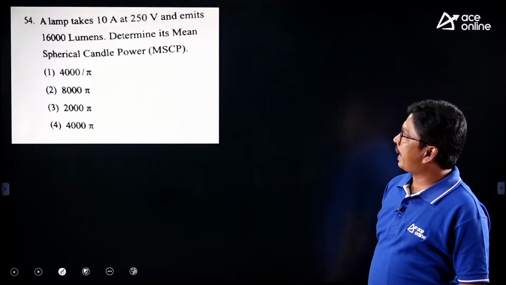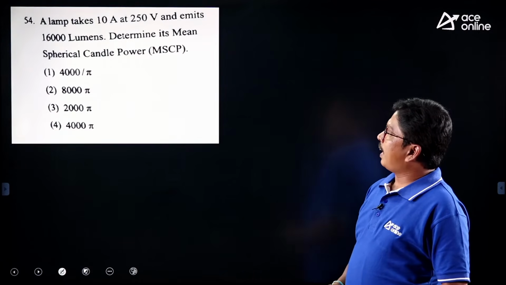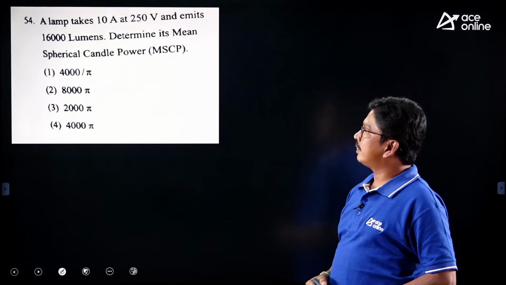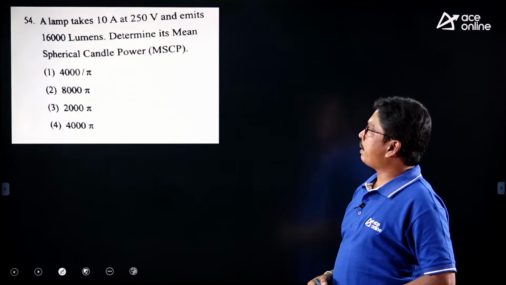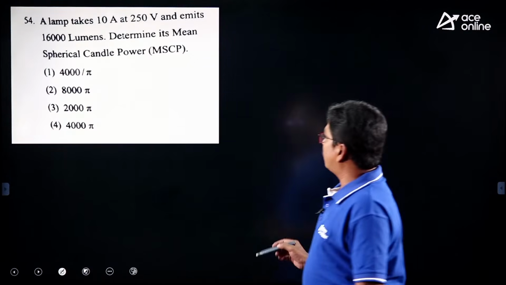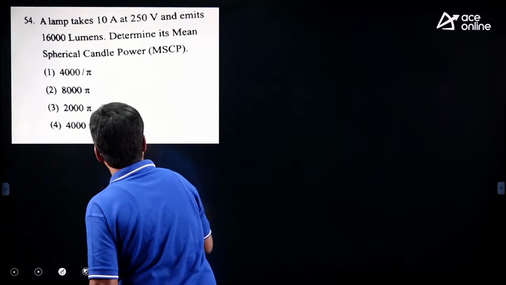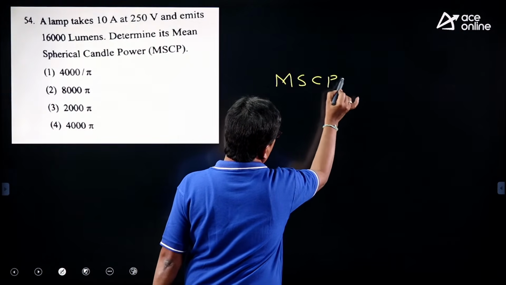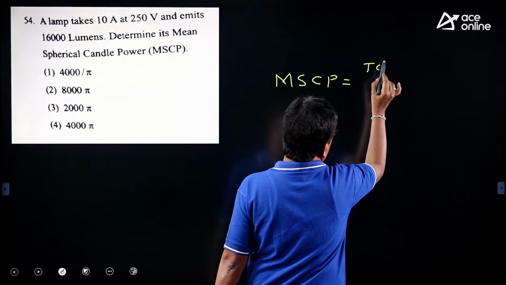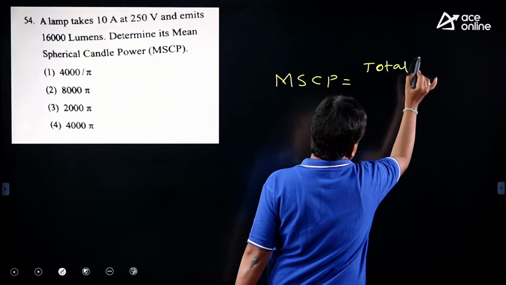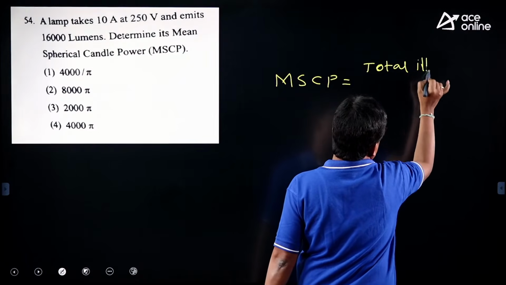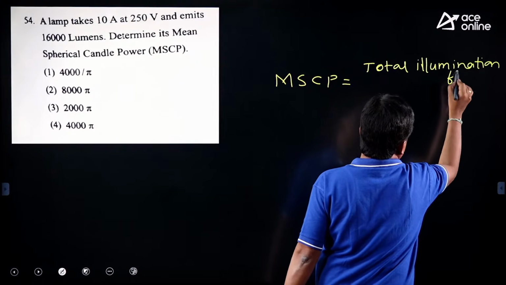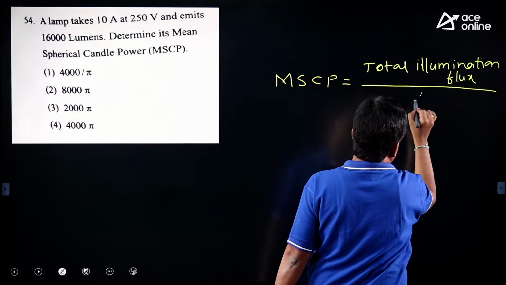And the next one: if a lamp takes 10 amperes at 250 volts and emits a total flux of 16,000 lumens, then determine the mean spherical candle power. So what is that mean spherical candle power? MSCP is equivalent to the total illumination flux divided by 4 pi.